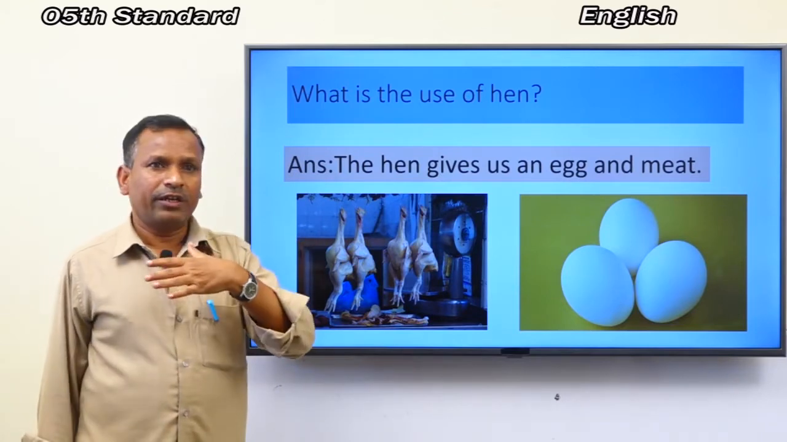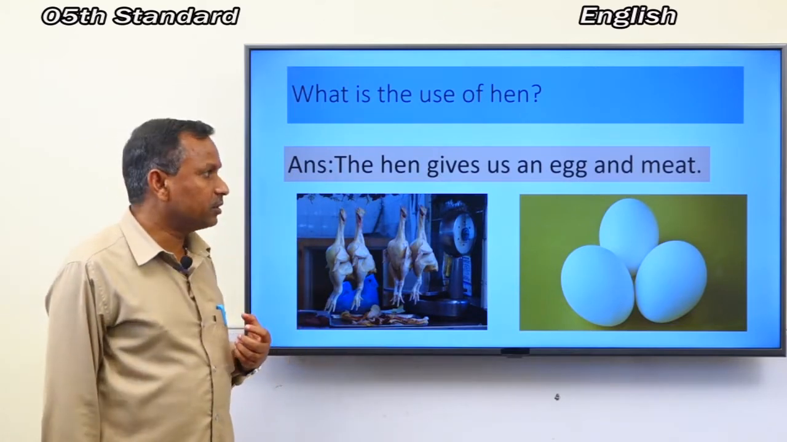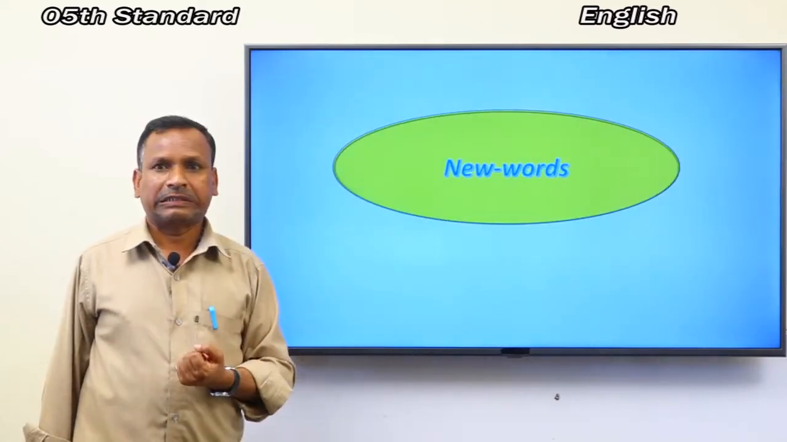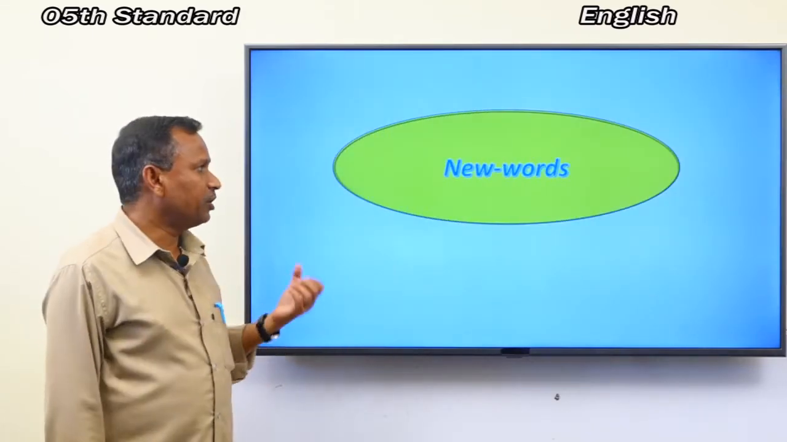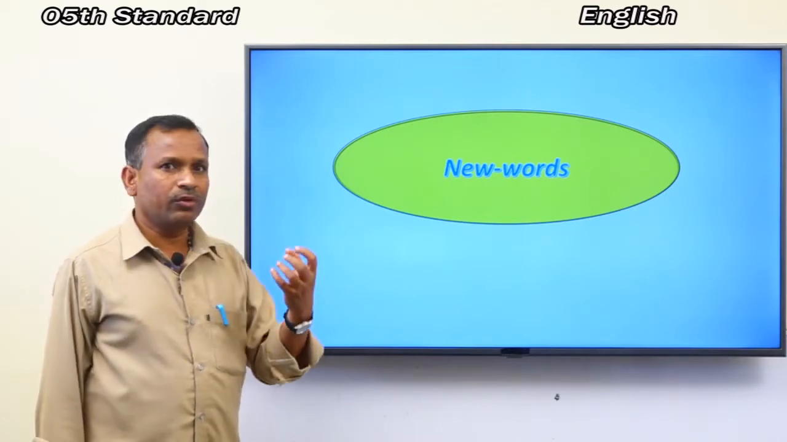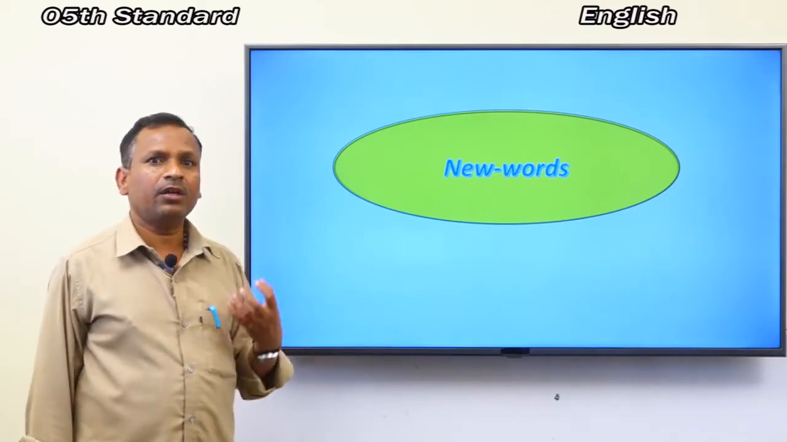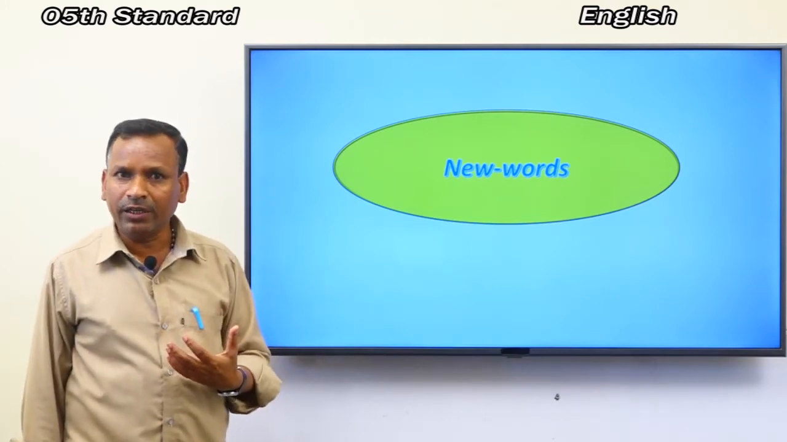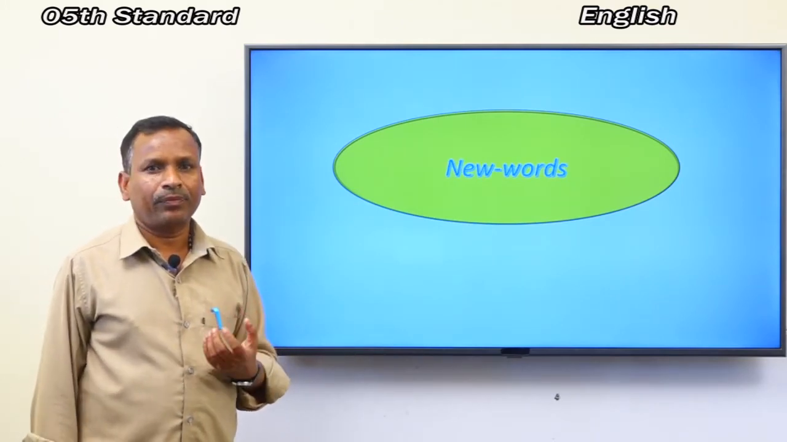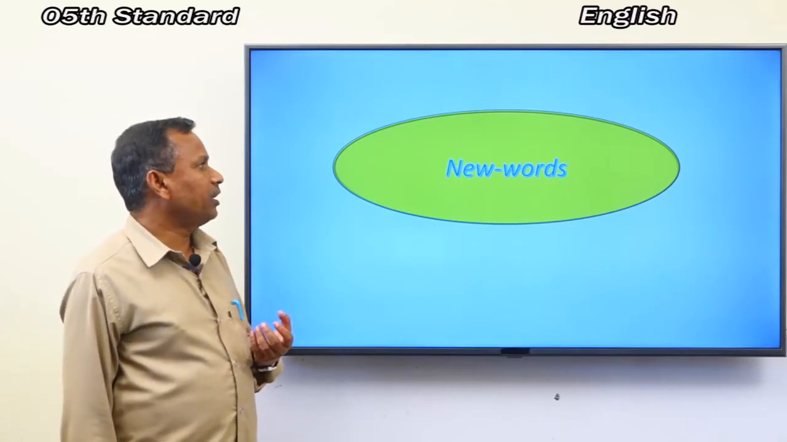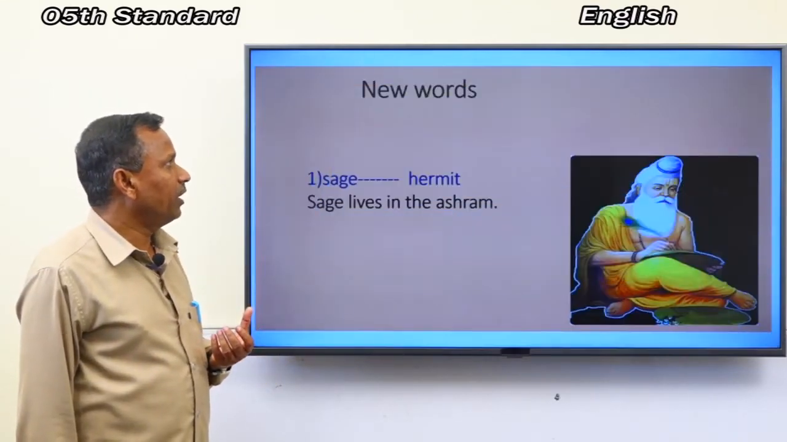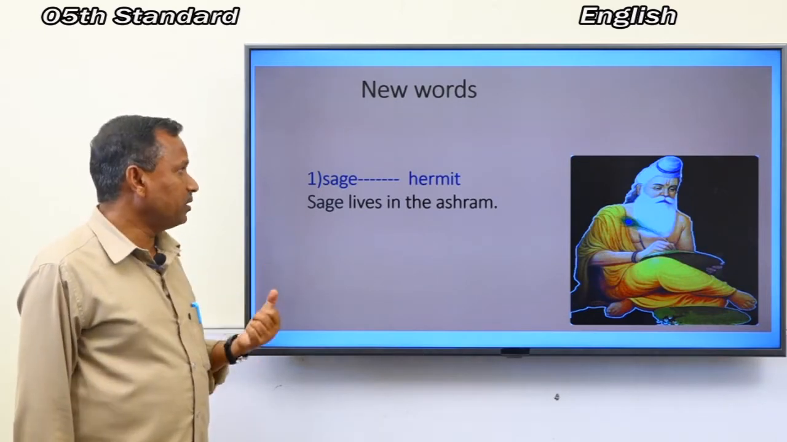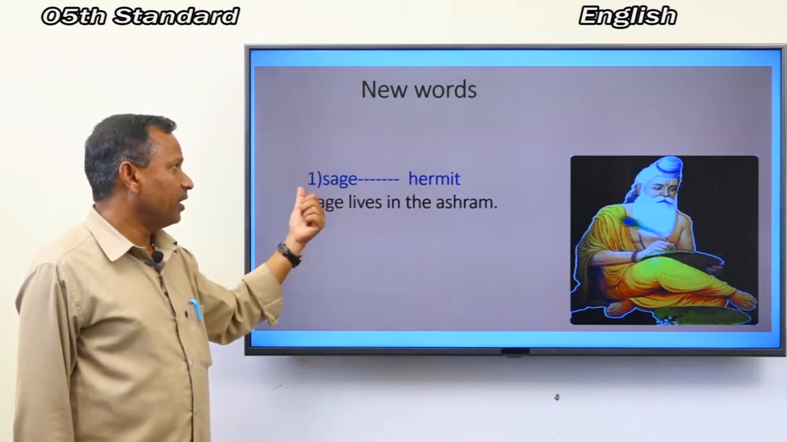Now, the next part of this lesson is new words. Dear children, we have some new words in this chapter. Let's see their meaning one by one. Are you ready? The first new word is sage. Its spelling is S-A-G-E, sage.